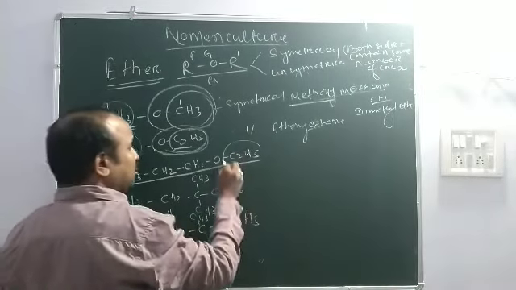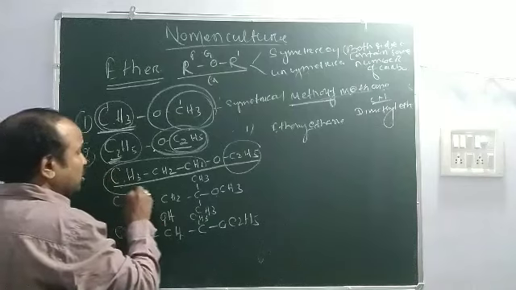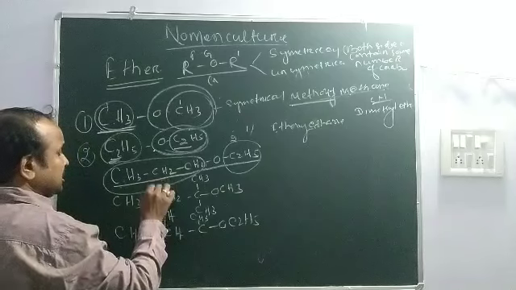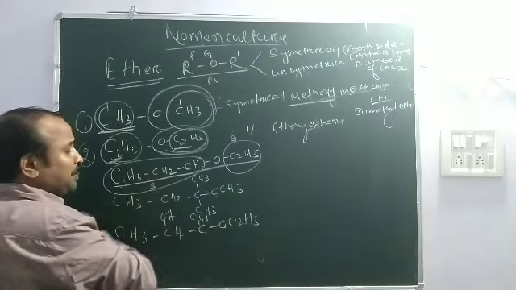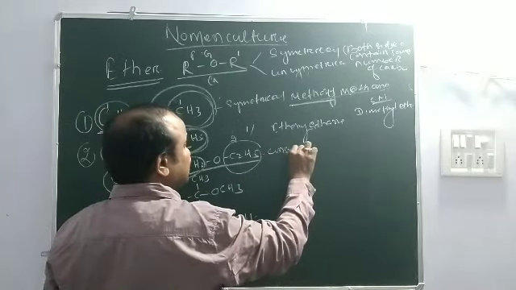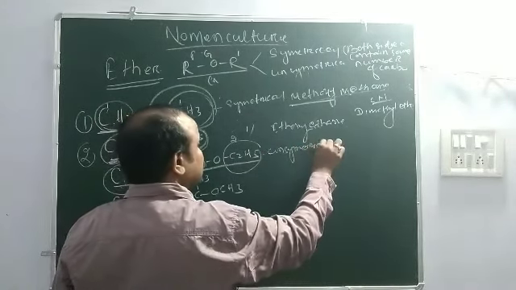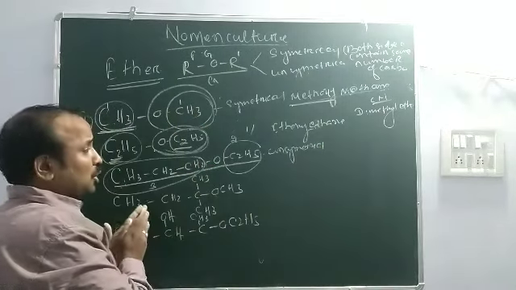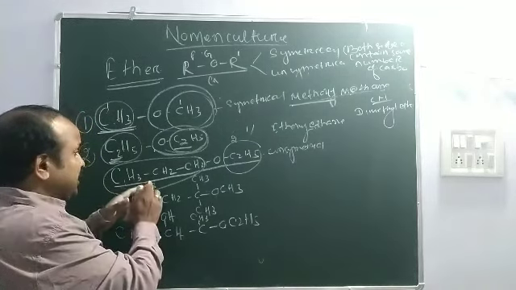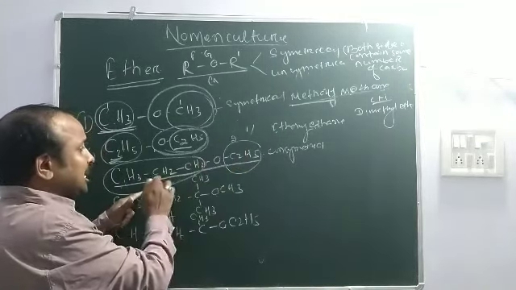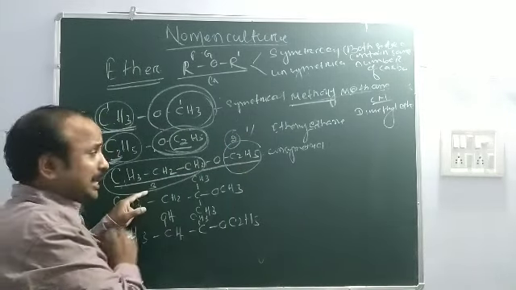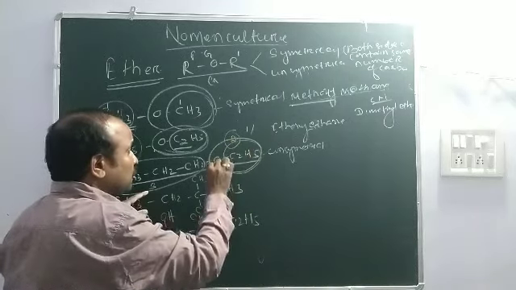Then you look at that compound, organic compound containing ether group. Here is one alkyl group, here is also another alkyl group. This alkyl group contains two carbons, this alkyl group contains three carbons. So it is unsymmetrical. Then the ether group goes to that alkyl group which has less number of carbon atoms. Here is 3, here is 2. This one has less carbon atoms, so this takes the ether group.